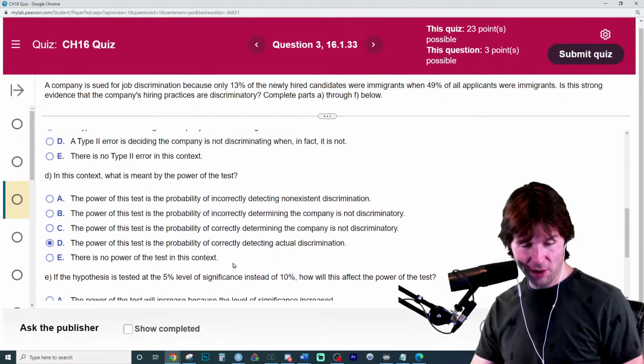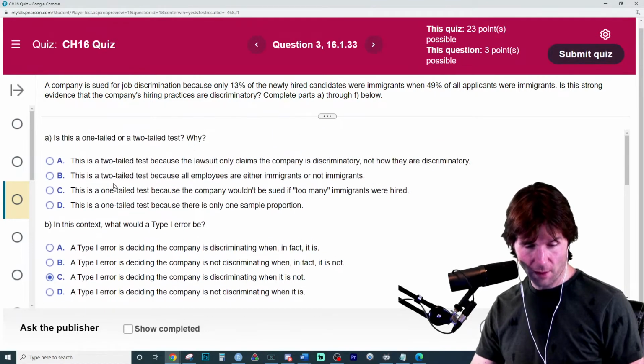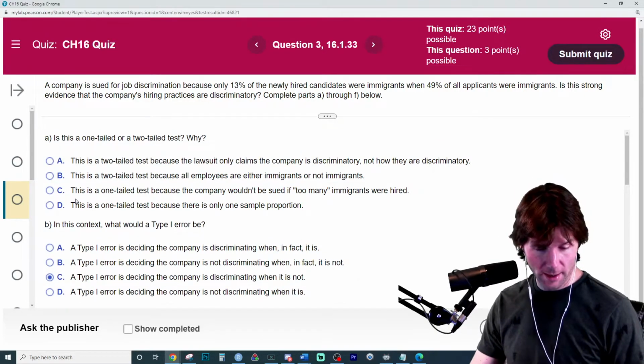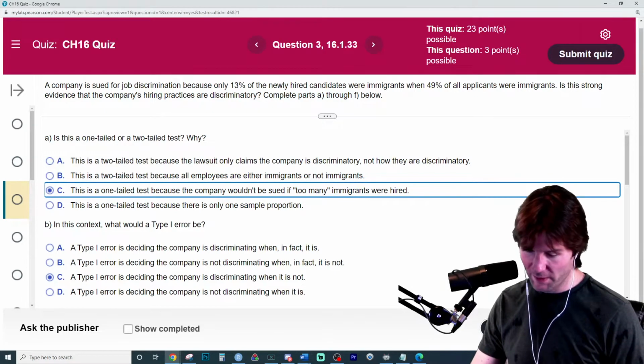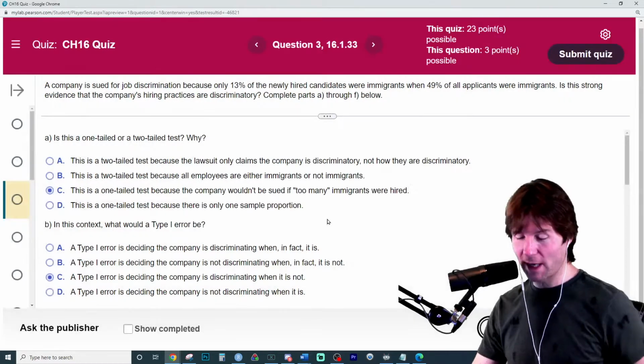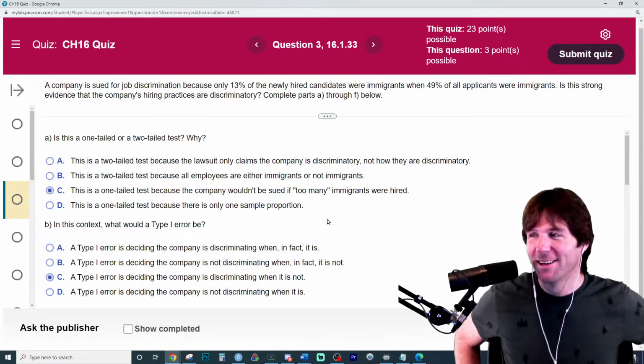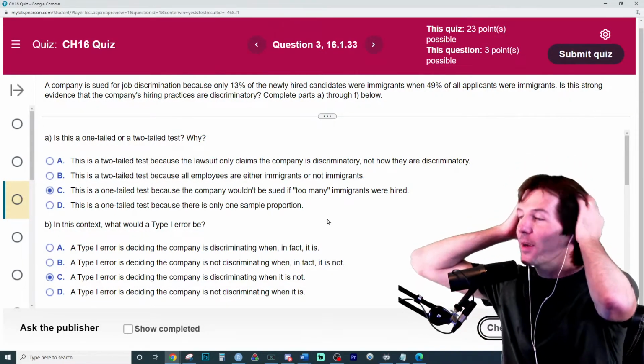Wait, did we miss a question? Oh no! Oh, the one-tailed. There is one. Oh, because it wouldn't be too many. There we go, right there. You're welcome. Thank you. Woo! Got scared. I was gonna miss one. Great work right there, everybody.